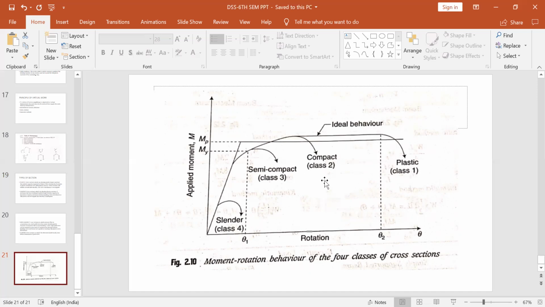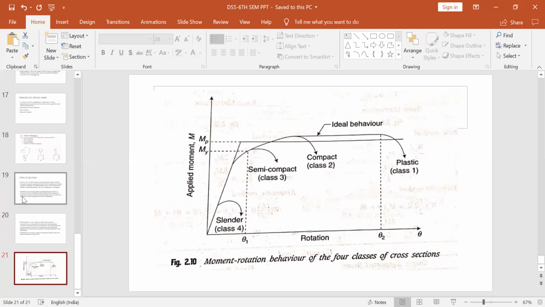That means plastic hinges are forming. Plastic hinges have just formed, but rotation has not developed fully. Plastic moment has not developed that much that it can cause the rotation of theta 2. Mechanism cannot be formed since rotation is not complete. Partial rotation has started. In the earlier stage, entire rotation was complete and it was entirely ductile. Now it is not entirely ductile. Full plastic moment of resistance is developing. It has started developing, but full is still not developed. So there is not enough rotation and hence not enough ductility.